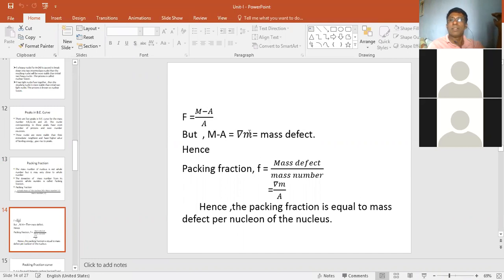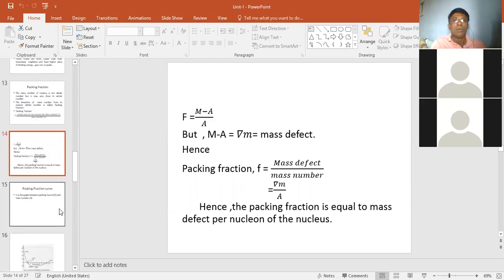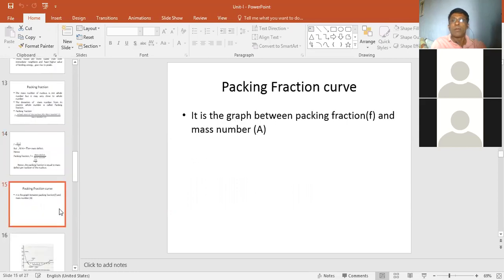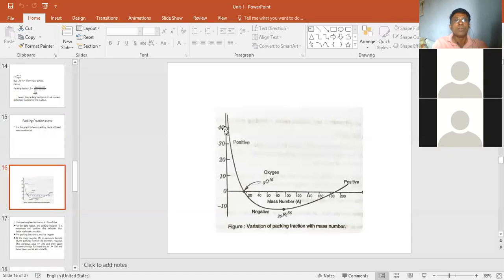So m minus a is nothing but the mass defect. So you can say the packing fraction is the ratio of the mass defect to the mass number. Mass defect divided by its mass number is called the packing fraction. Again, we can plot a graph between the packing fraction and the mass number. The packing fraction is on the y-axis and the mass number is on the x-axis.